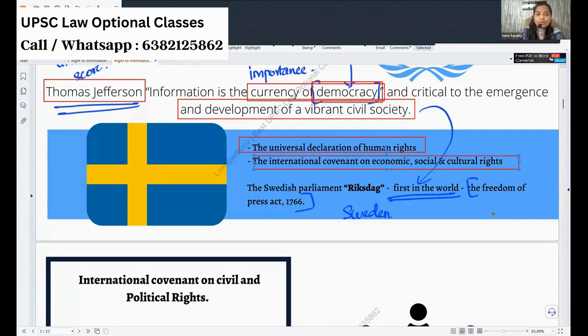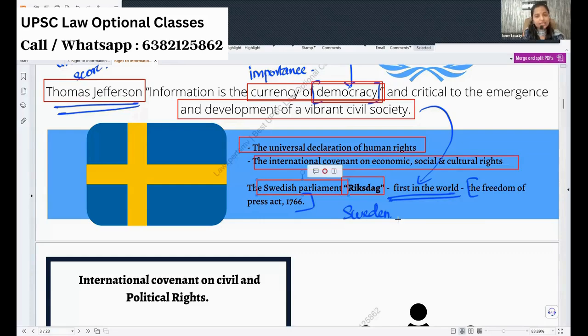Freedom of information is closely related to freedom of press. Only when the press has freedoms, it will decipher a lot of information and you will be knowing that information. And under these acts itself, like Freedom of Press Act, there'll be an option to get information from government agencies as well. So Riksdag was the first to give you this right, which is none other than the Swedish parliament.